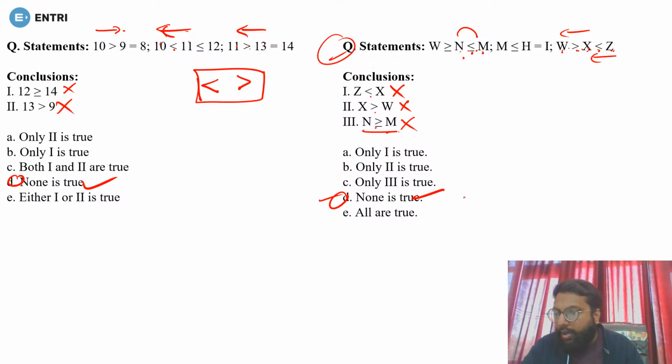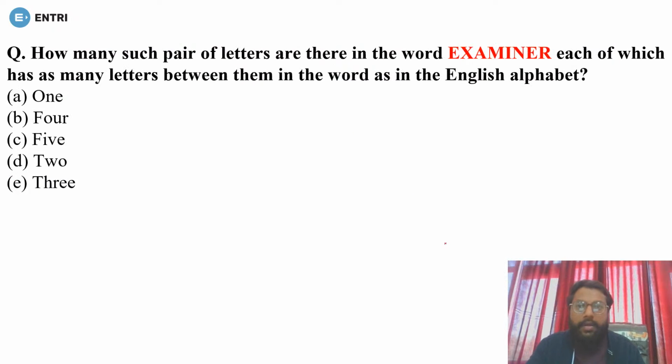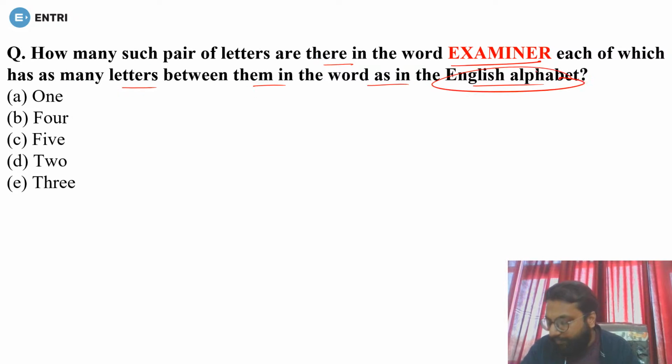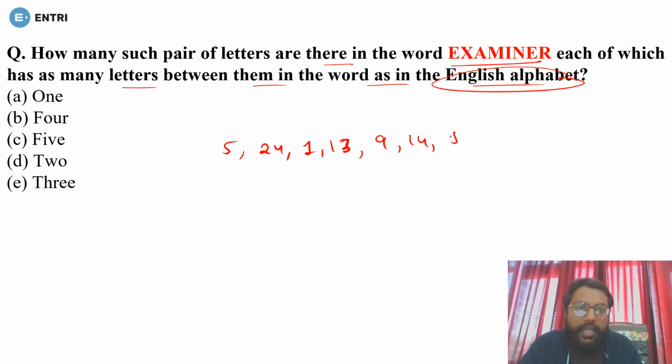Okay, so now we are moving on to the next questions. Let's see a very simple alphabet based question. How many such pairs of letters are there in the word EXAMINER, each of which has as many letters between them in the word as in the English alphabet? This is your choice: you can do it by letters or numbers. I prefer to do it by numbers because it is very easy. E is 5, X is 24, A is 1, M is 13, I is 9, N is 14, E is 5 and R is 18.